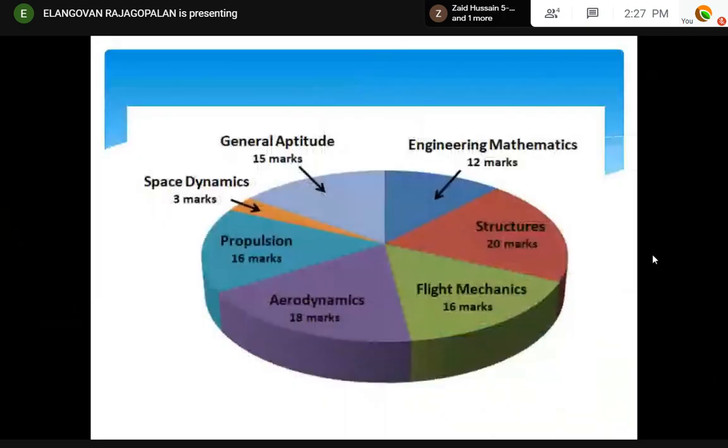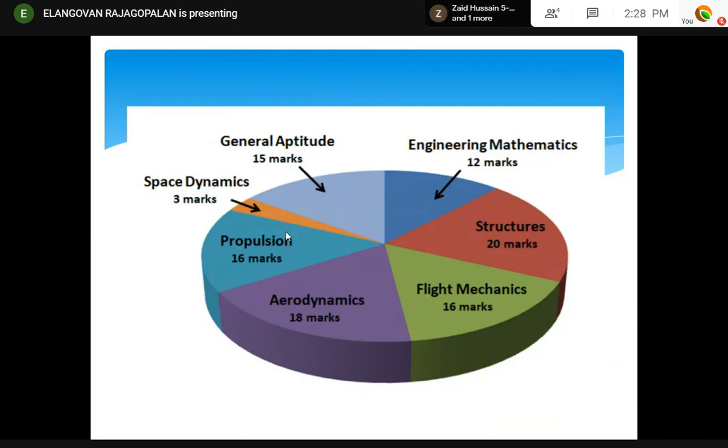If you analyze it, in GATE you have only 3 marks for space dynamics. Okay, that is called space dynamics, given 3 marks, but we should not spend more time on this. Just some simple 3 or 4 slides, you must be able to get it and apply it in the exam. And no big difficult problems are coming in space dynamics.